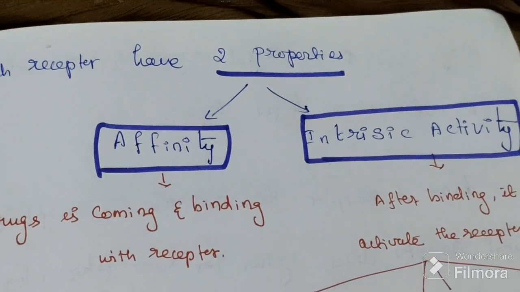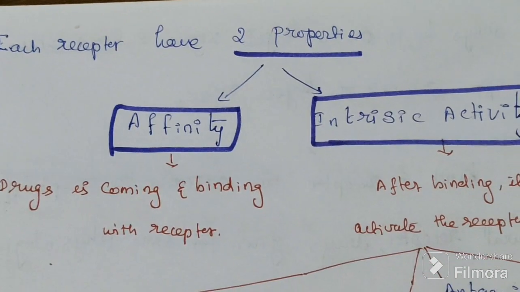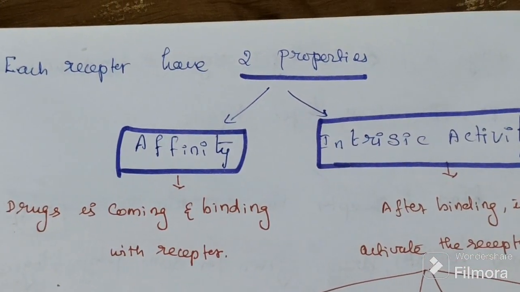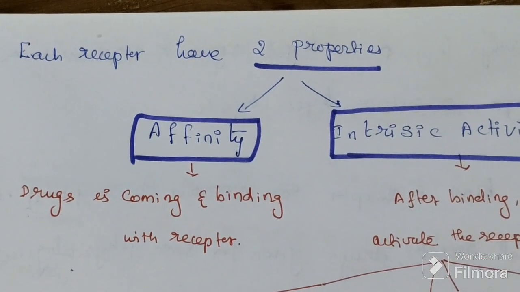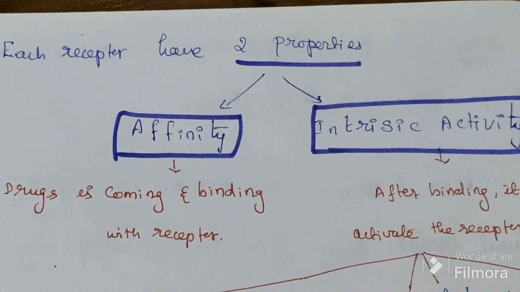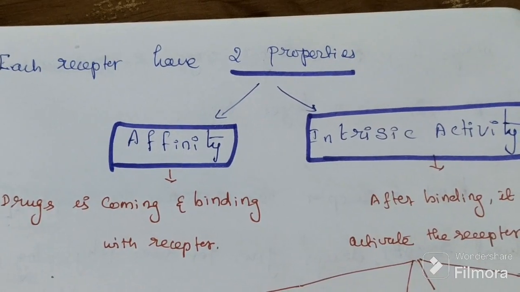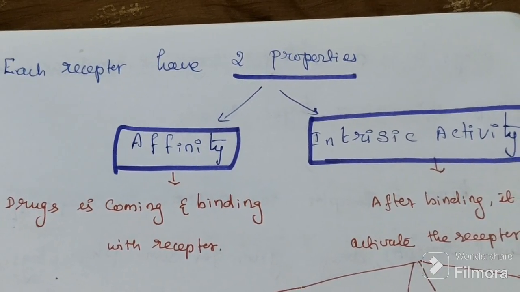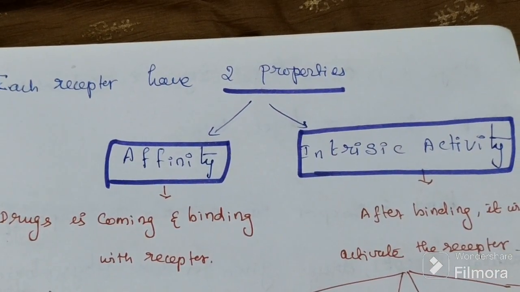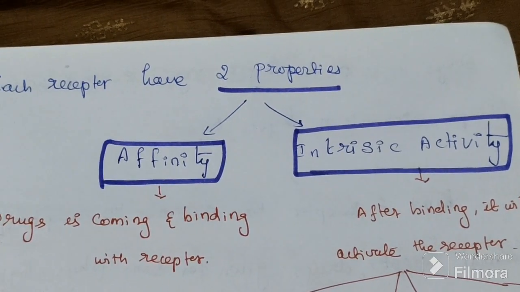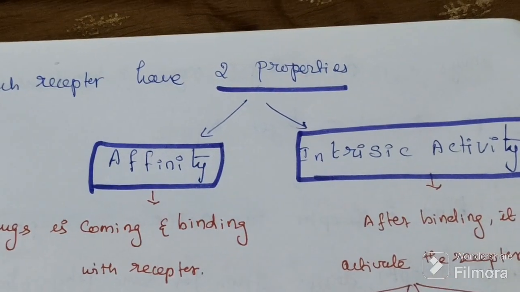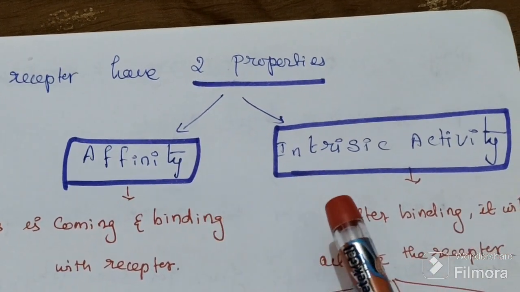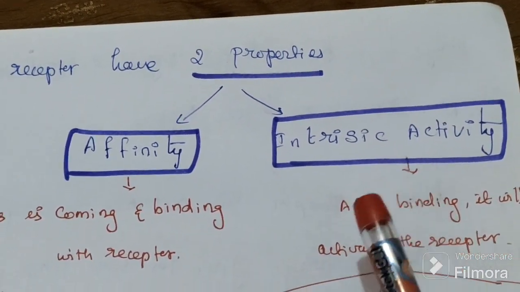Each receptor has two properties: one is affinity, the second is intrinsic activity.